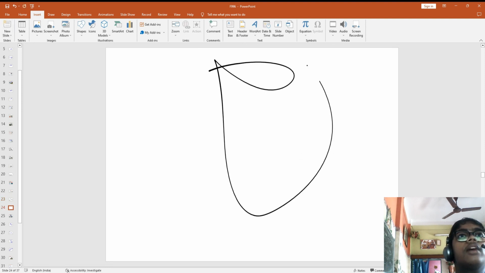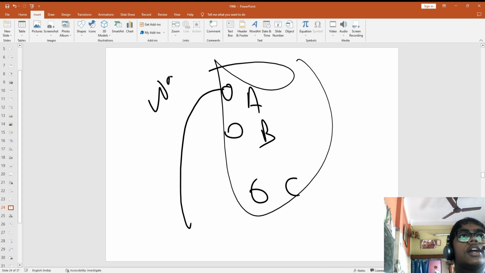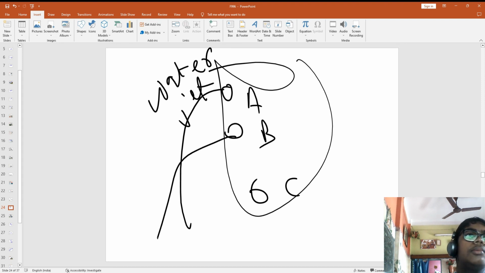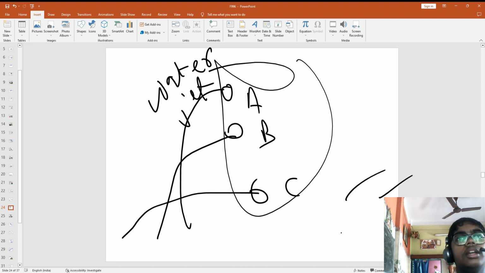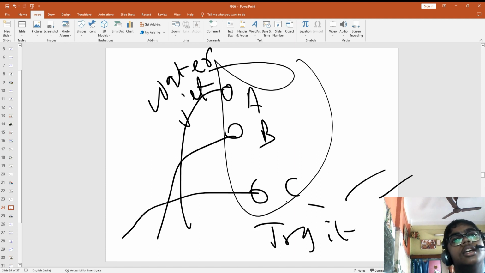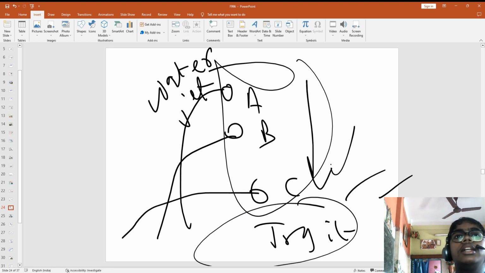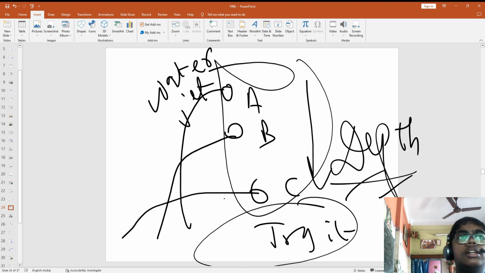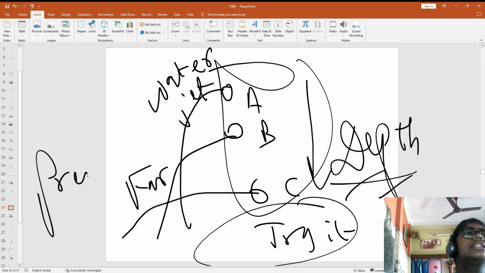That means this is your bowl, make three holes here, A, B, C. This water jet means water flow, you will see that this will be very less, this will be this much, this will be going like this. Try it. Okay, but why? Because the depth is less, that's why this is going far. That means pressure is there and it is high.